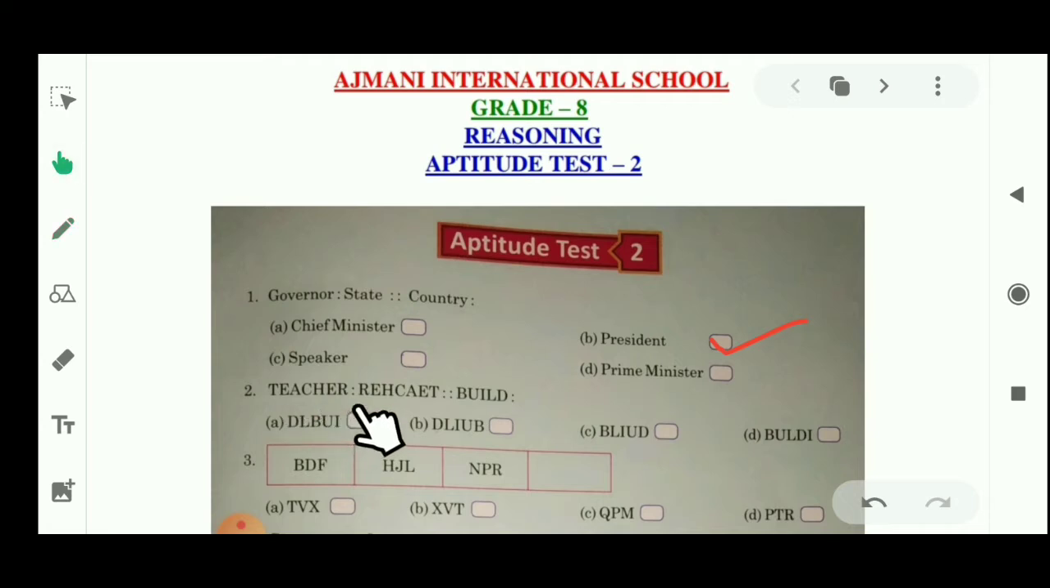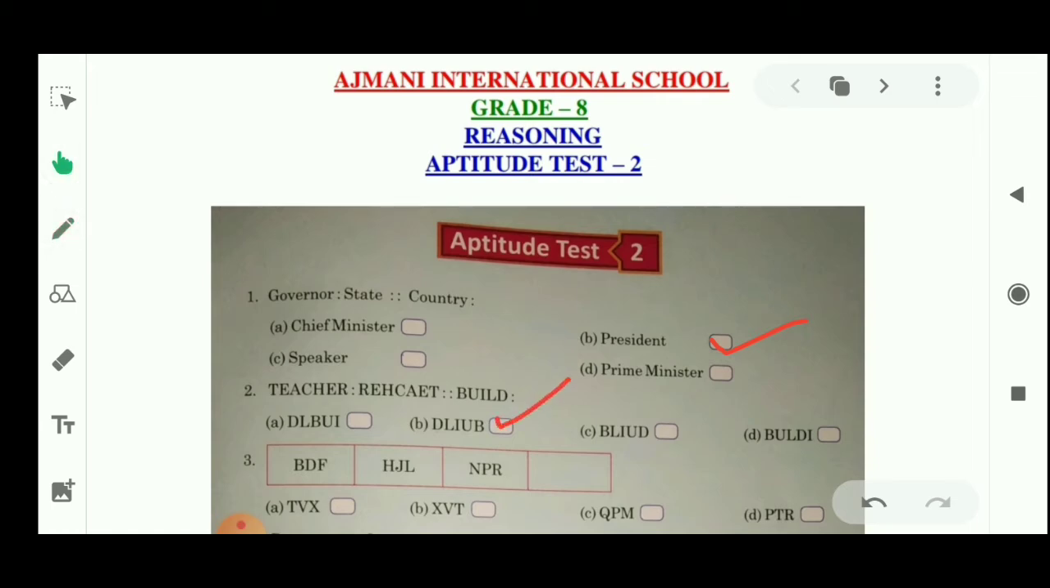Let's see the second question. Teacher is here, and you can see the spelling is Teacher. Now in this part you can see its opposite word. R is here in the last position, similarly R will be in the first position, then E, then H, then C, then A, then E, then T. Similarly, what will be the value of Build? We have to start from D, so D will be the first letter, then the second letter will be L, then I, then U, and the fifth will be B. So which option will be right? B.